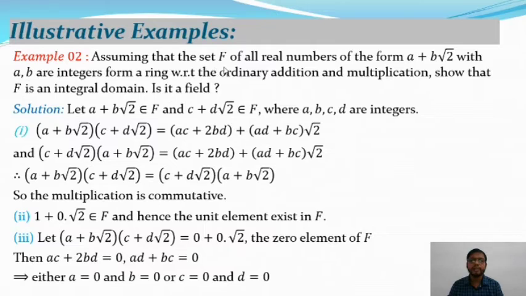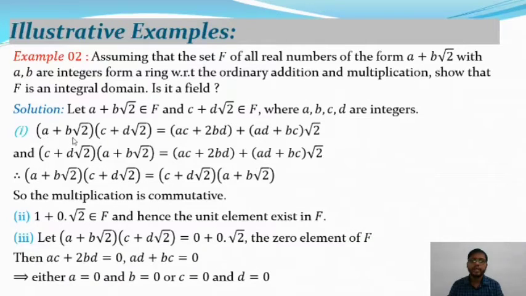Assuming that the set capital F of all real numbers of the form a plus b root 2, with a and b integers, forms a ring with respect to the ordinary addition and multiplication, so that F is an integral domain. Is it a field? So here is the solution of the above example. Let a plus b root 2 belong to F and c plus d root 2 belong to F, where a, b, c, d are integers. So we consider two numbers, a plus b root 2 and c plus d root 2. They both lie in F.